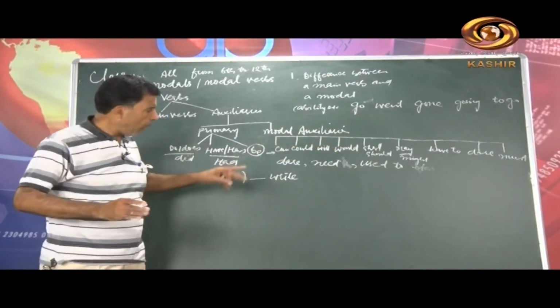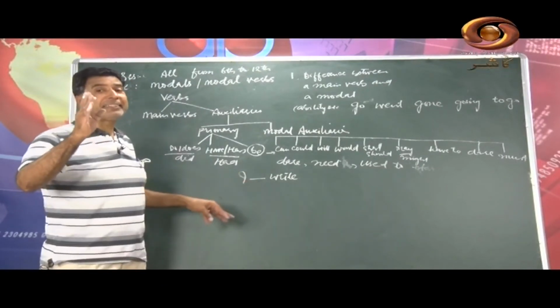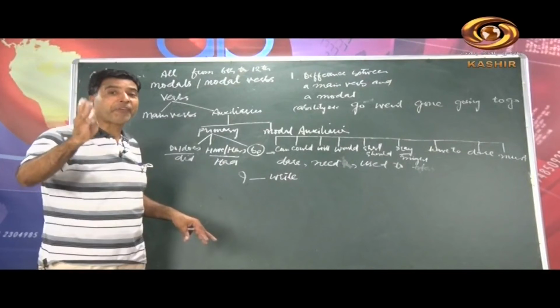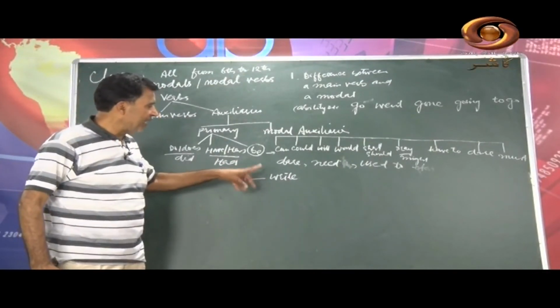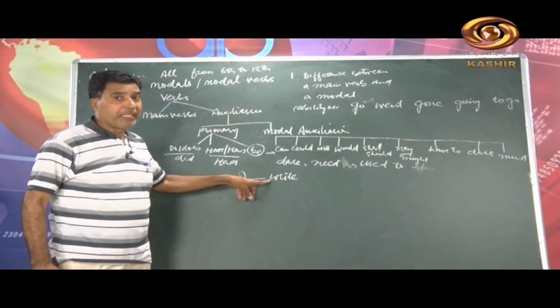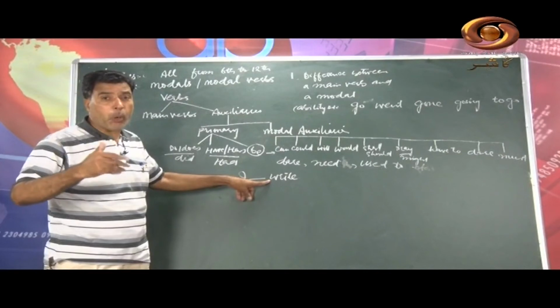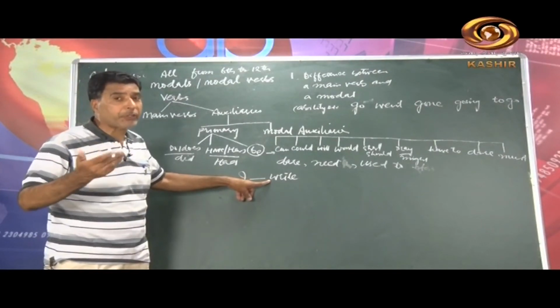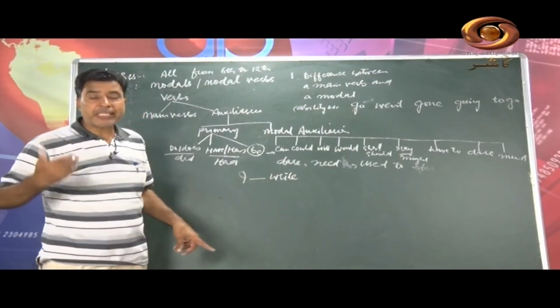You will find all these sentences correct, having correct meaning, but these sentences have different meanings. So what do I say? I can write. What does can show? That I am going to tell you.